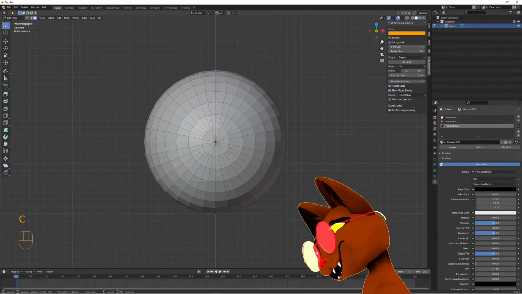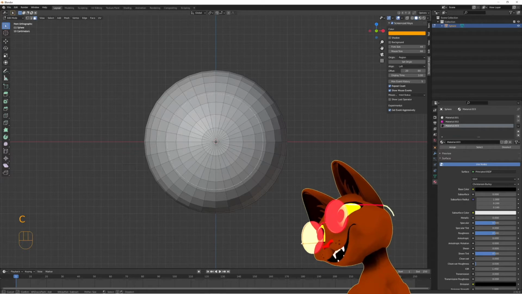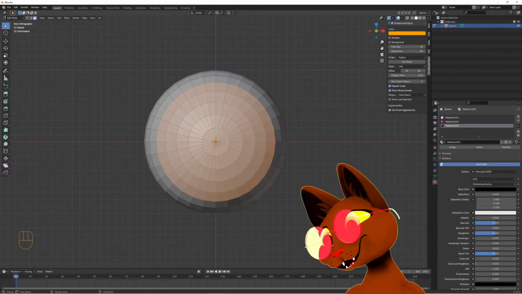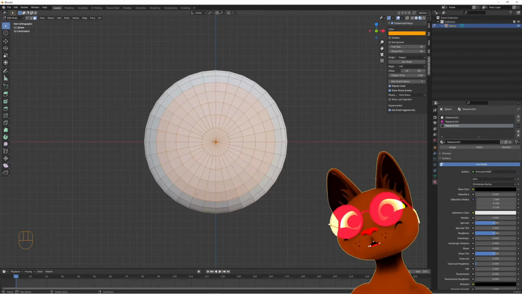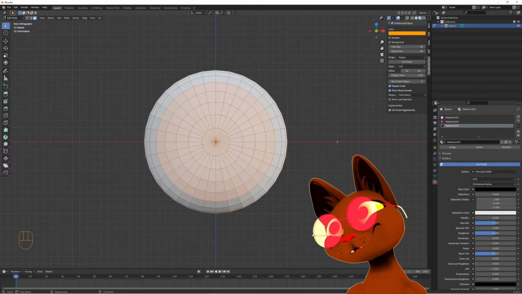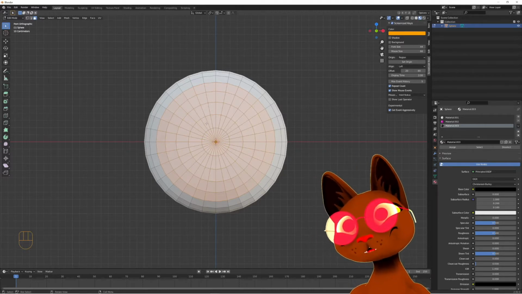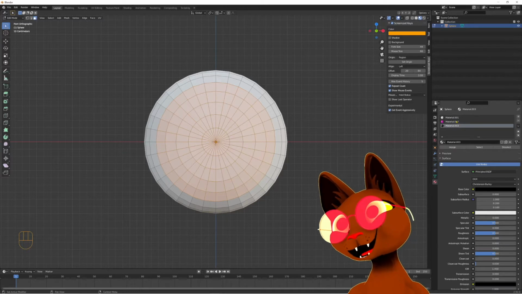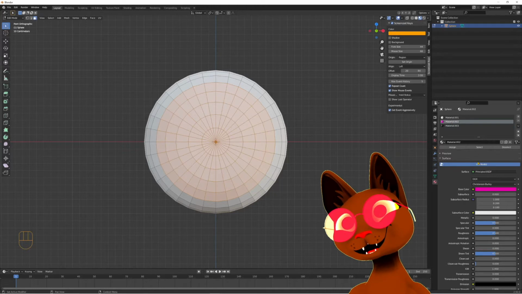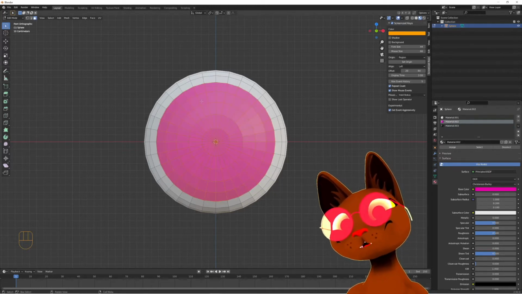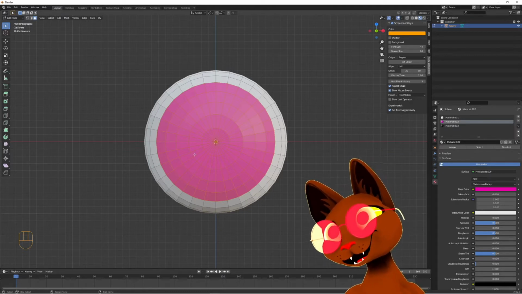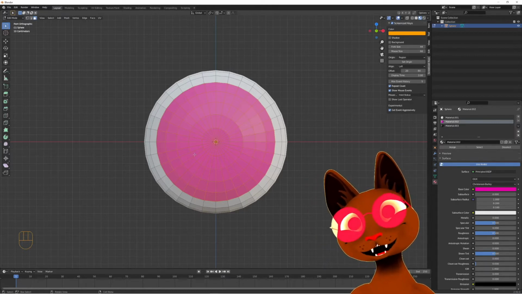And now we press C and select, let's say, this much, and first pressing Z and go to material preview. We're gonna see the eye white here, and we have the selection in the center. Now we're gonna press the eye color material and press the assign button. So woohoo! Now we have the eye color there, but we still need the center black.